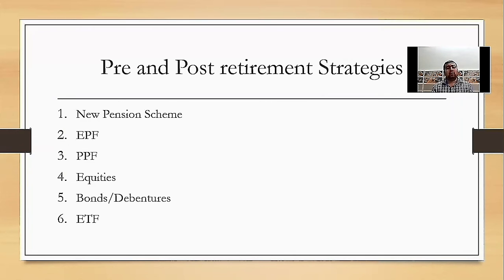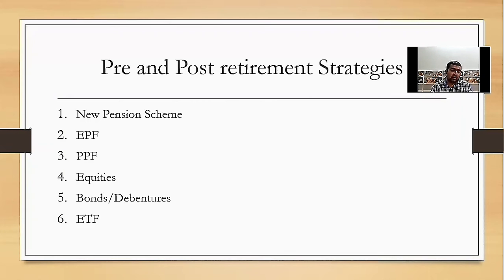Unemployed people cannot withdraw Employee Provident Fund before attaining the retirement age of 58 years. However, withdrawal of up to 90% of Employee Provident Fund is allowed after attaining the age of 57 years. Currently the Employee Provident Fund interest rate is 8.8%.